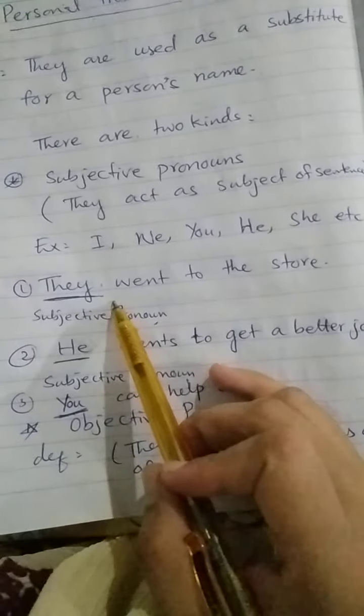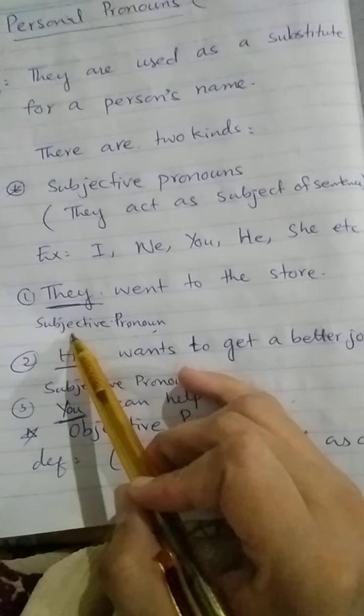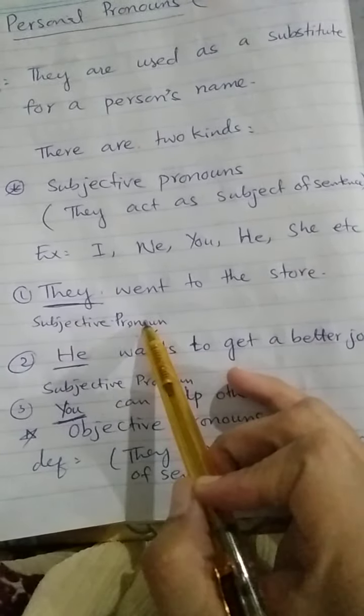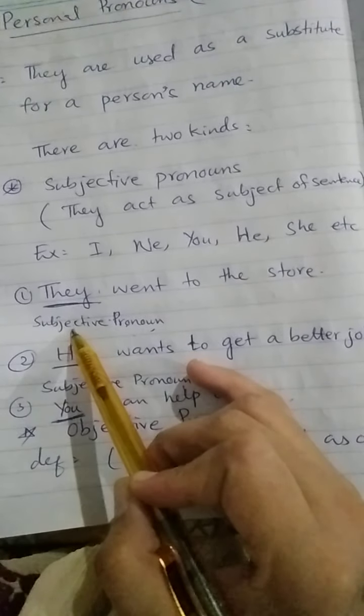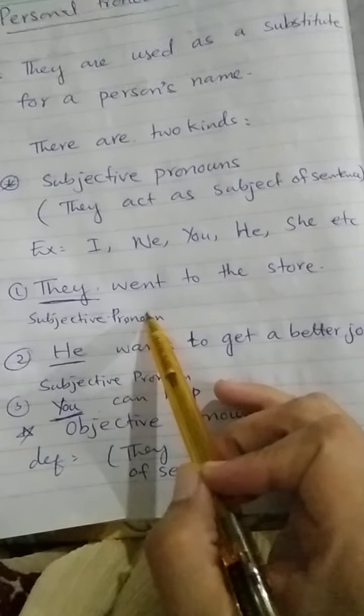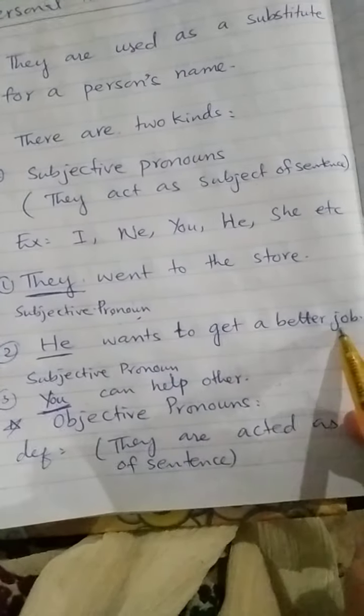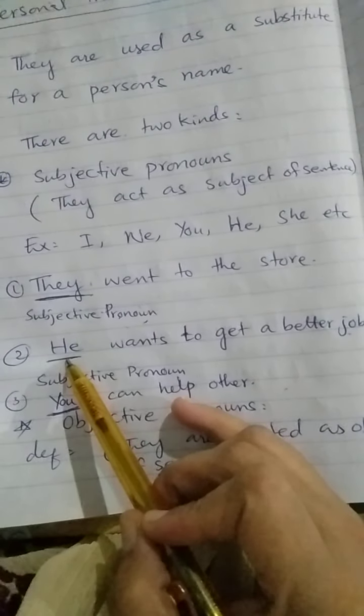Number one, they went to the store. They is here a subjective pronoun because it plays the role of subject and it is a pronoun, so it is known as a subjective pronoun. He wants to get a better job. He is here a pronoun.